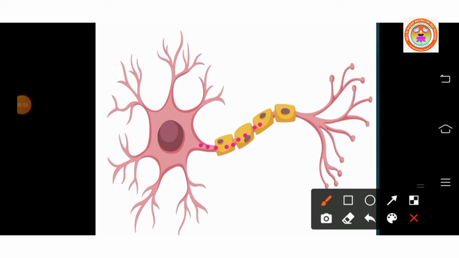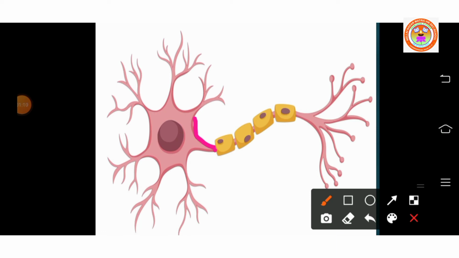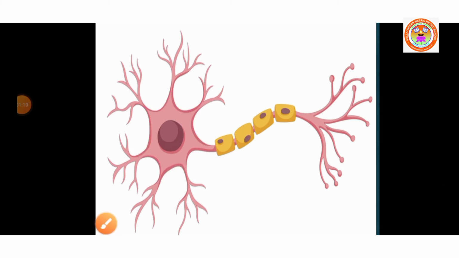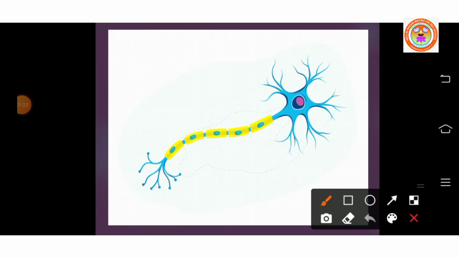The axon is a tubular structure. There is cytoplasm inside. The cytoplasm of the axon is called axoplasm. This axon carries the impulse away from the cyton. Then this axon may be covered by a protective sheath. That sheath is called myelin sheath.